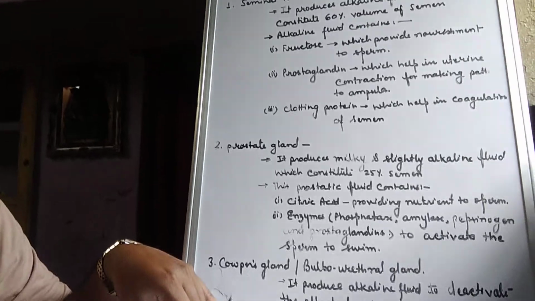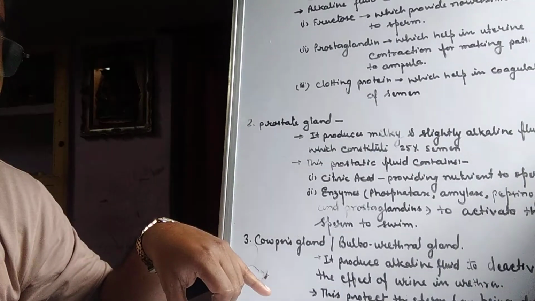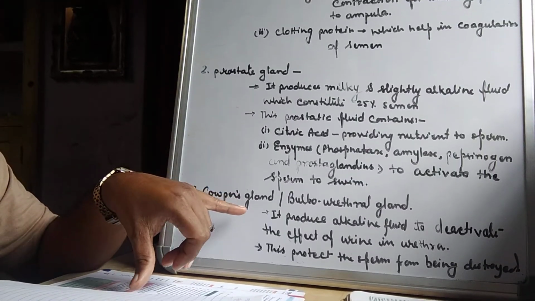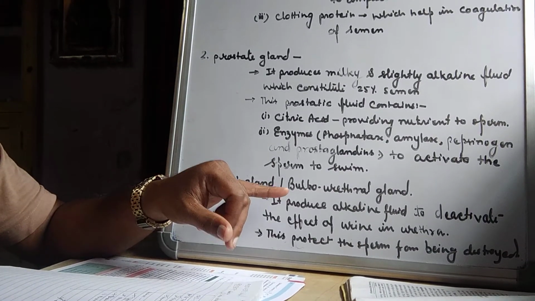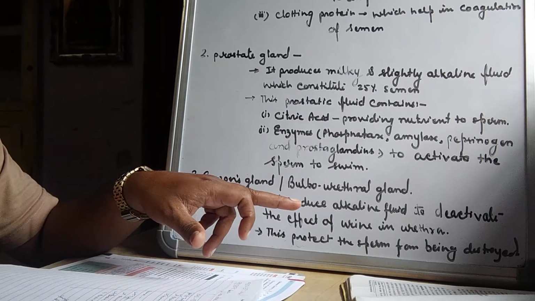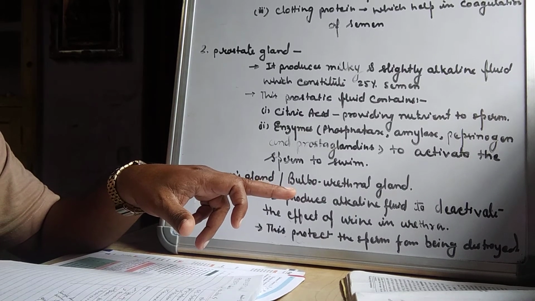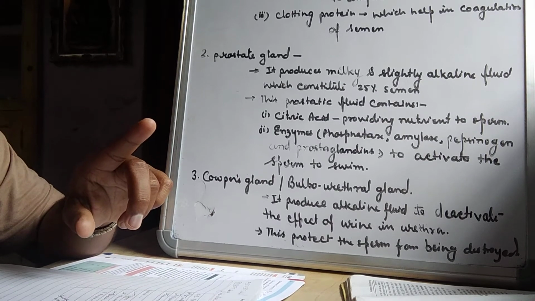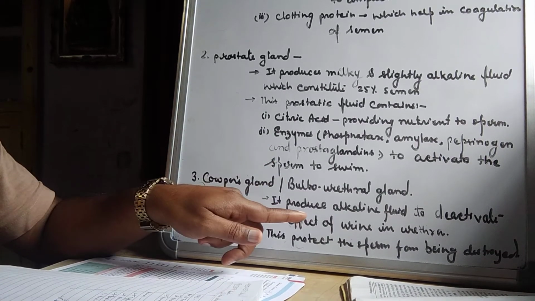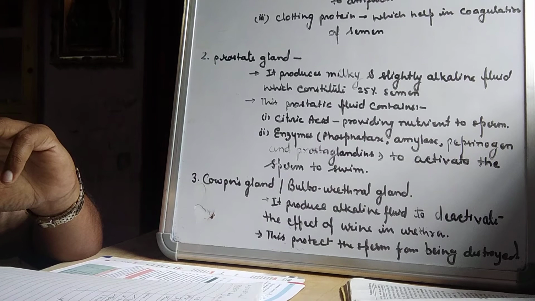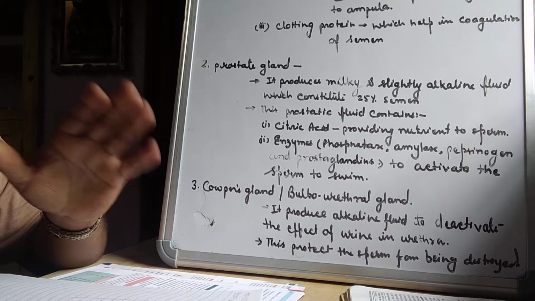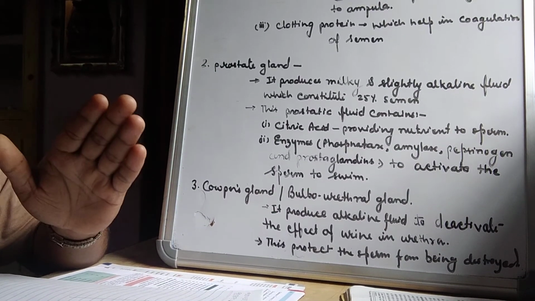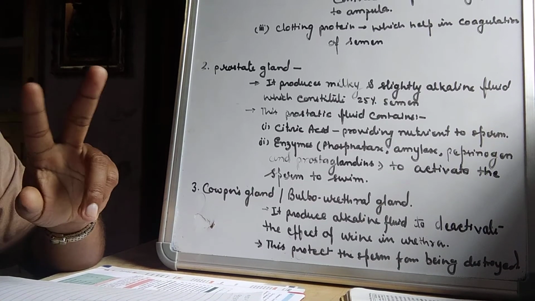The third gland associated with the male reproductive organ is the corpus gland. It is also known as the bulbourethral gland. It produces an alkaline fluid, and this alkaline fluid is especially required because it deactivates the effect of urine in the urethra. Actually we know that the male penis is meant for two functions.